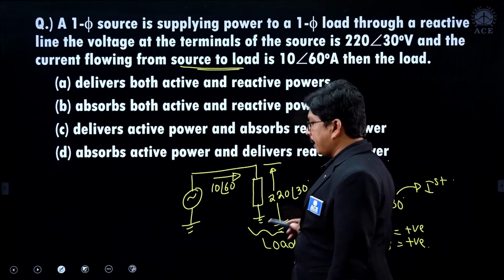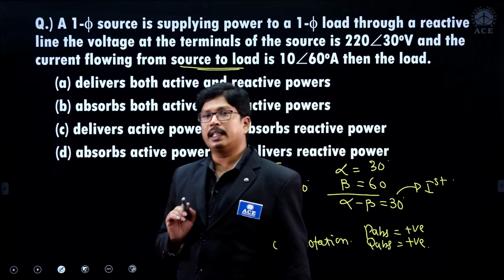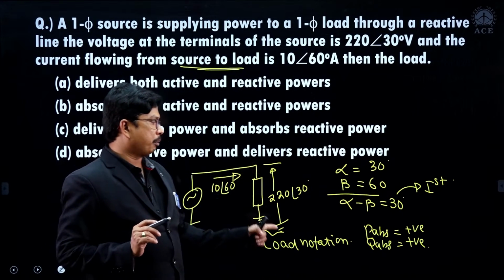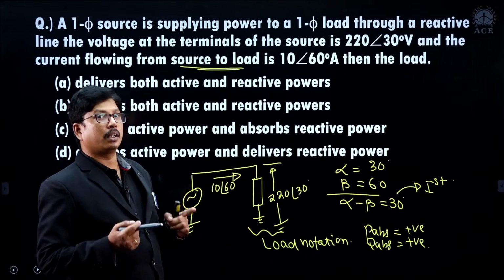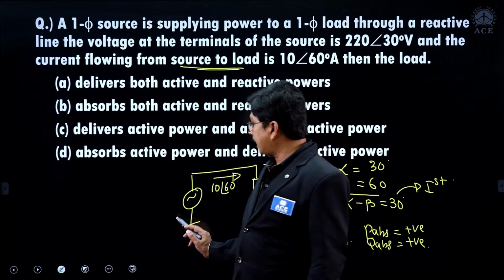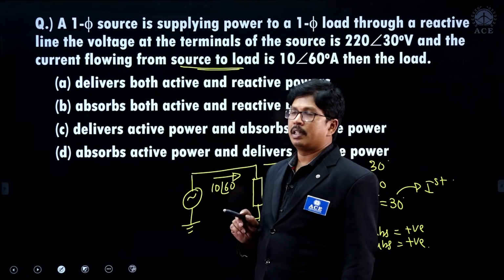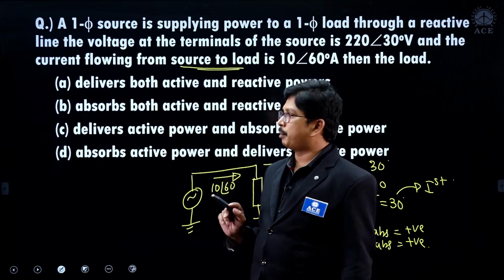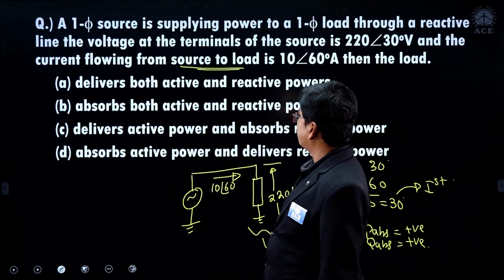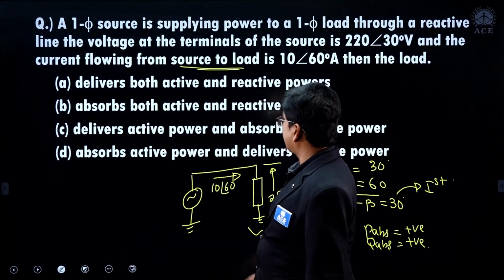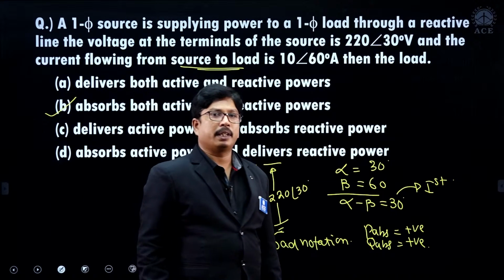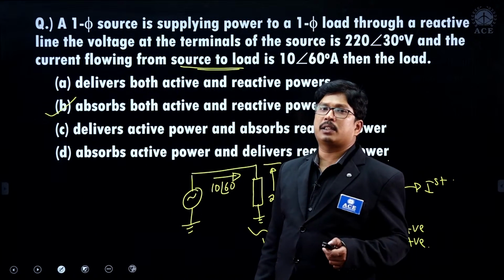Both P absorbing and Q absorbing will become positive when the situation is like this. Means whenever alpha minus beta is 30 degrees, that will be lying in the first quadrant. In the first quadrant, both active power and reactive power will become positive. Absorbed will become positive, not delivering. Why? Because if you are calculating from source side, they will become delivering. From the load side, you have to calculate the absorbing. Clear, right? So you can write here, the load absorbs both active power and reactive power. Right. So now we will take the next question here.